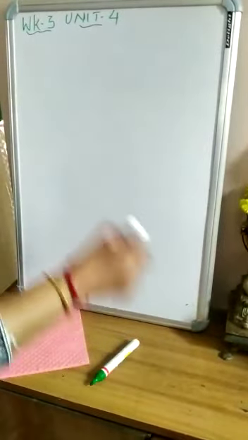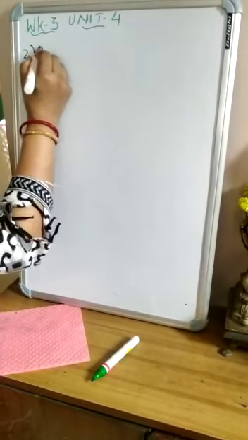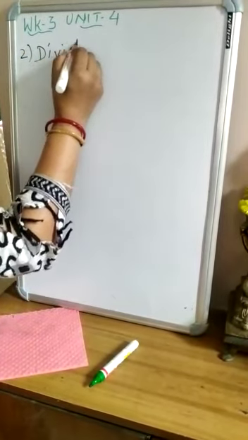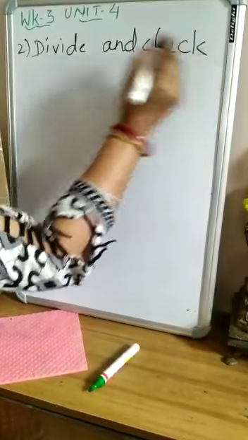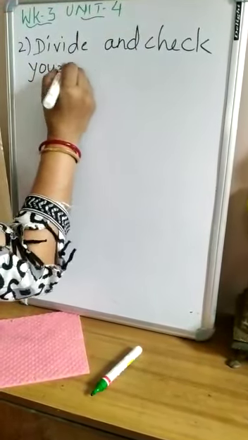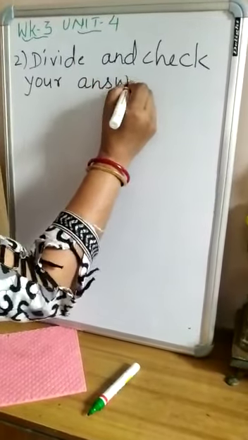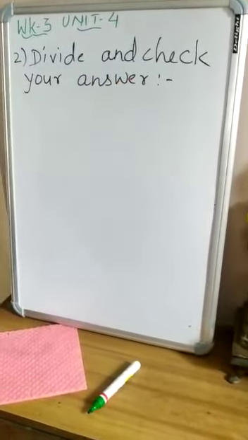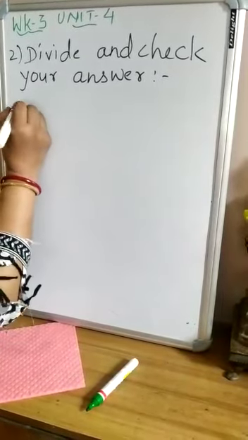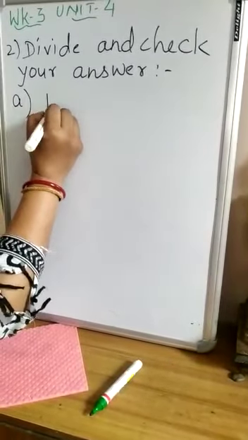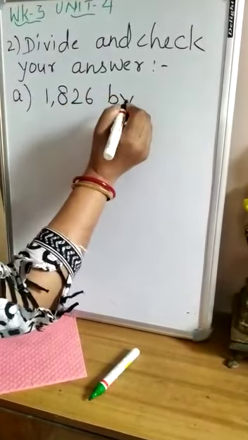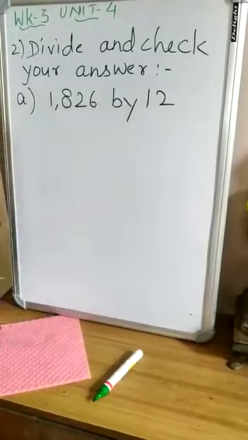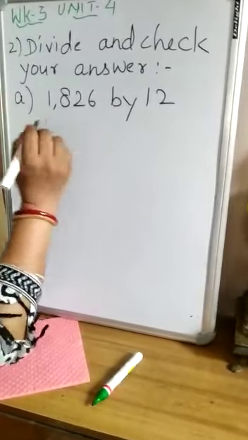Here, in question number 2, what is the question? Divide and check your answer. Firstly, we have to do division and then we have to check our answer. So let us take first 2a. 1826 by 12. So we have to divide 1826, a 4-digit number.